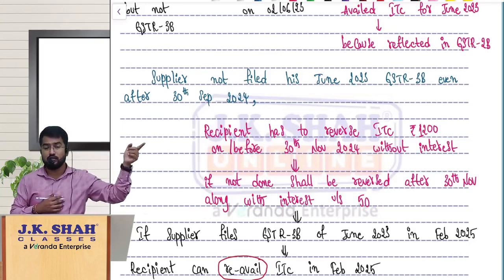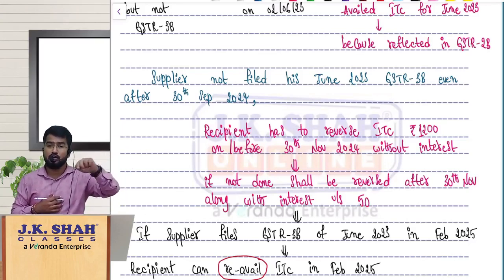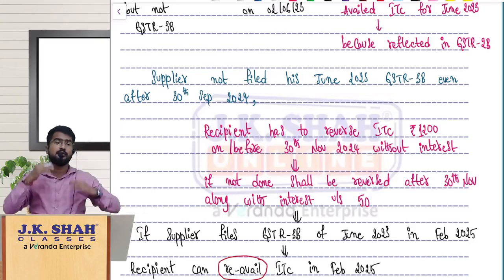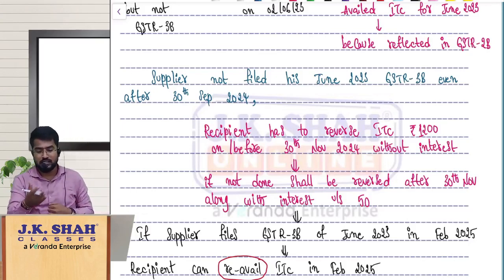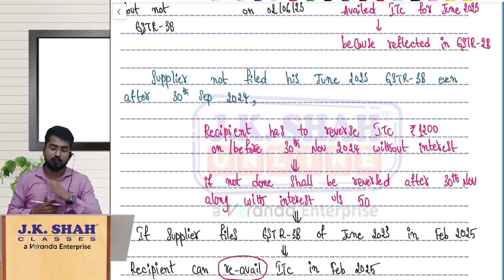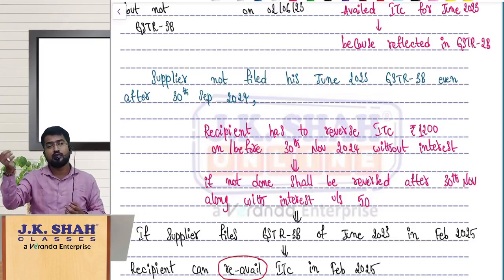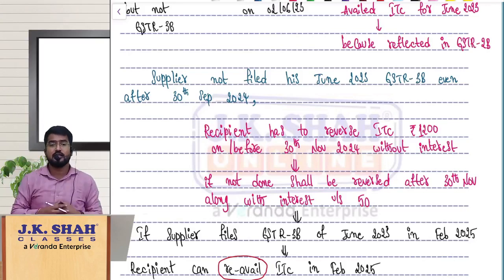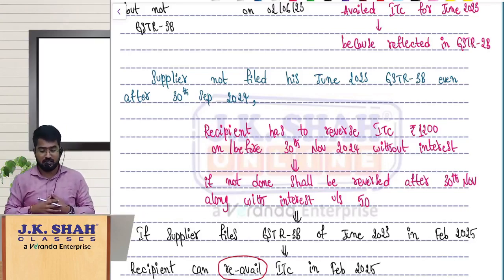If that fellow has not filed his GSTR 3B on or before 30th September of the succeeding financial year to which that 3B belongs. So in this case the 3B belongs to 23-24 financial year, so 24-25 financial year, September 2024, 30th date. Before that my supplier has not filed his GSTR 3B for June month.